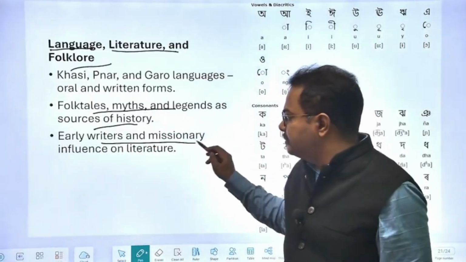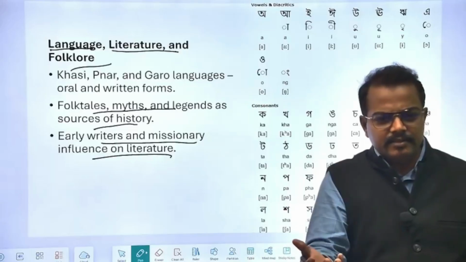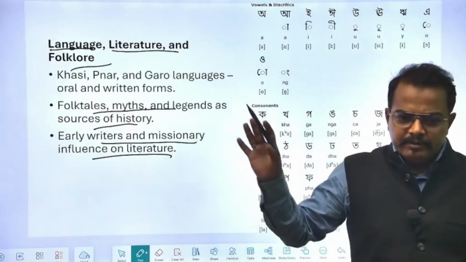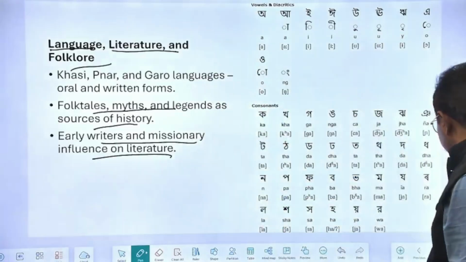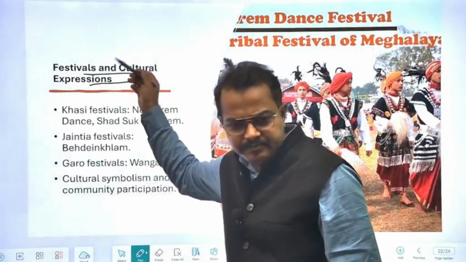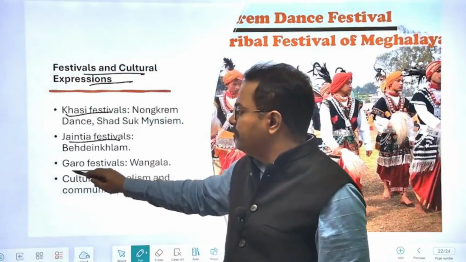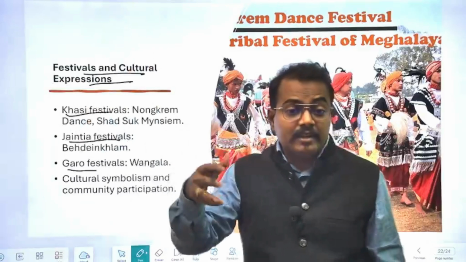Then early writers, missionary influences on literature or modern influence on literature, traditional literature, what is the folk literature. So everything we have to understand. And the final section, not final, the festivals and cultural expressions. In the culture, we will have to cover Khasi festivals, Jaintia festivals, Garo festivals and other festivals which are unheard of.